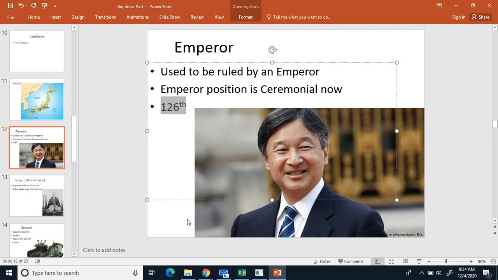The emperor used to have power in Japan. They don't anymore since the ending of World War II. The emperor is now more of a ceremonial position. So the emperor is there, but he doesn't really have any power, but he is in a ceremonial position. And as I said, Naruhito right here is the 126th emperor of Japan. So they've had 126 emperors since Japan was established.